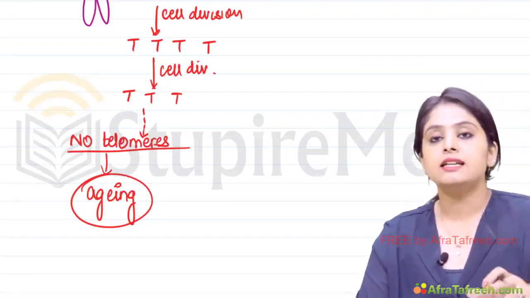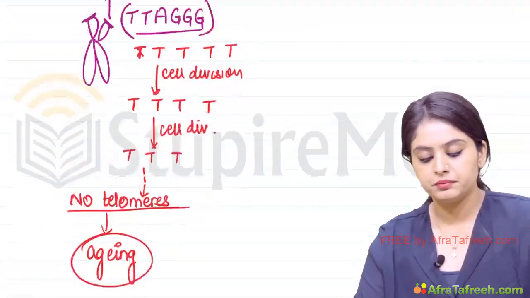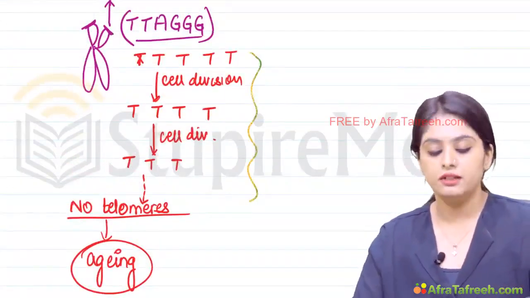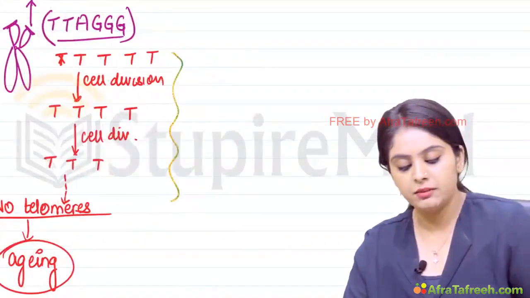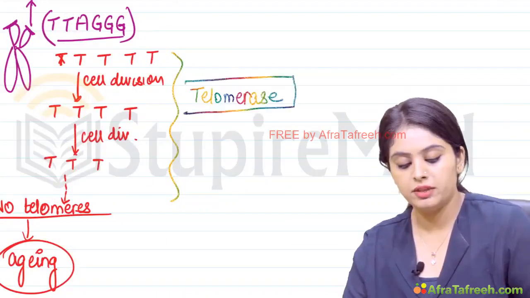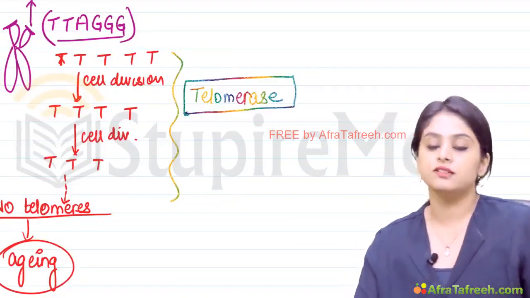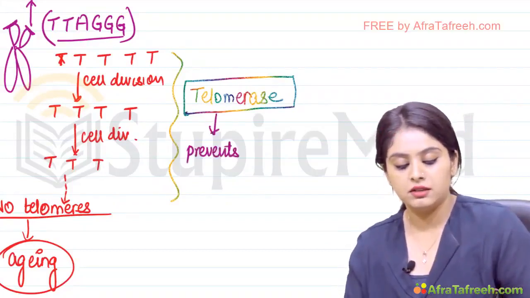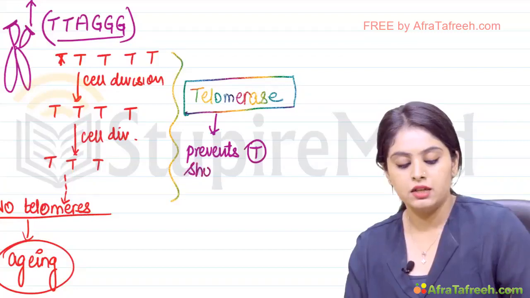Is there anything that can prevent this telomere shortening? Yes, there is an enzyme known as telomerase which can prevent this telomere shortening.